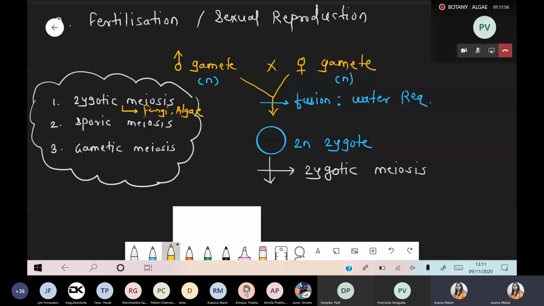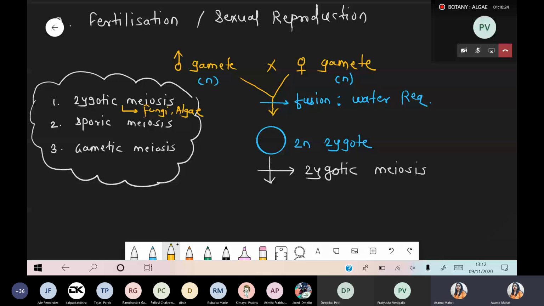Once zygote gets formed, which is diploid in nature, immediately under favorable conditions, zygote undergoes reductional division. Zygote undergoes meiosis process. Got it? So this is a very common point with respect to algae, as well as in case of fungi. That is, once zygote gets formed, it undergoes the meiosis process, and meiosis process is also called the reductional division.